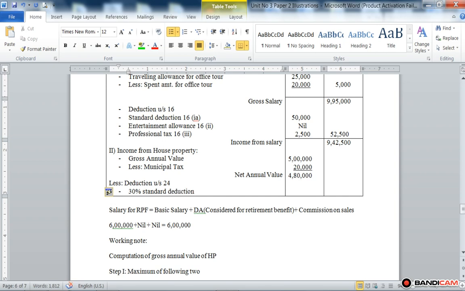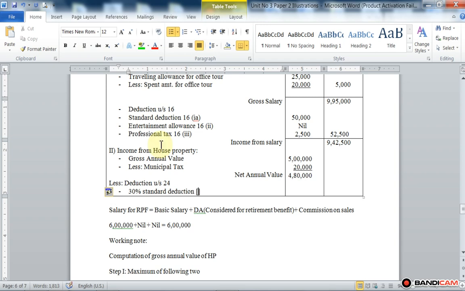This 30% standard deduction is given for maintenance of house property on net annual value. Okay, so 30% standard deduction is allowed for maintenance of house property on net annual value.